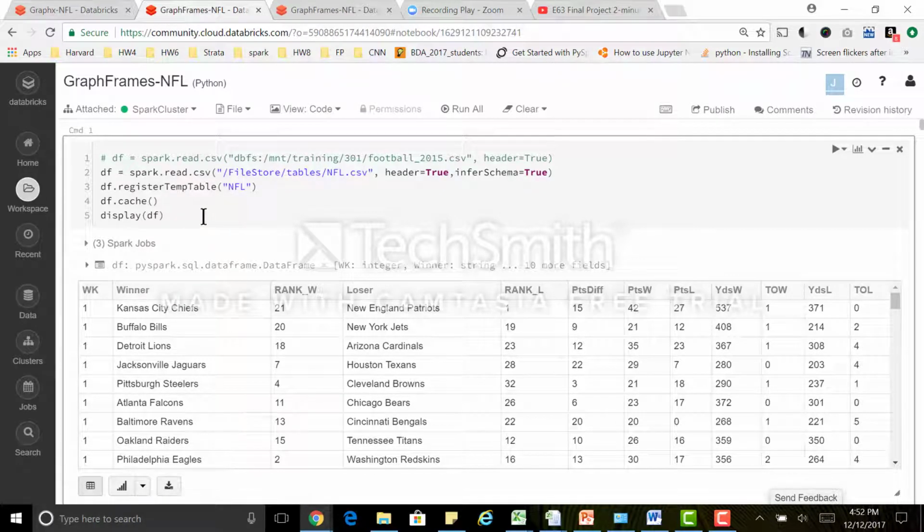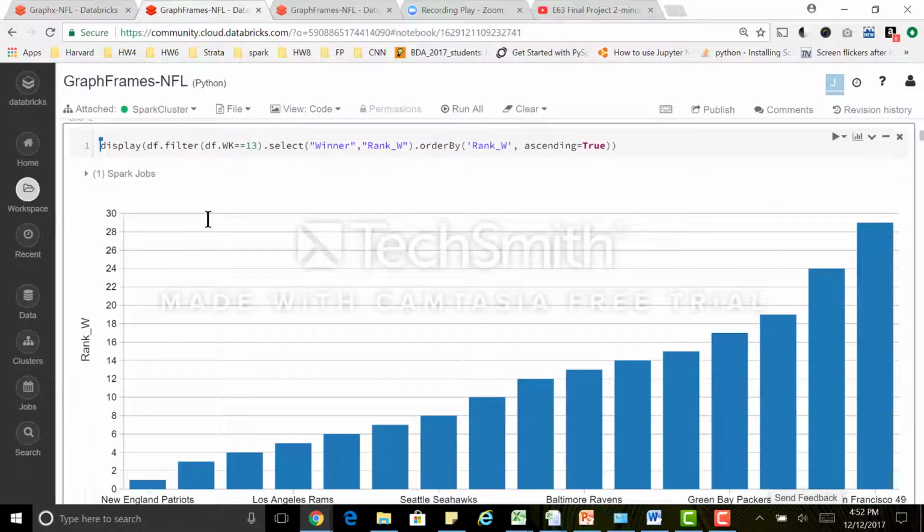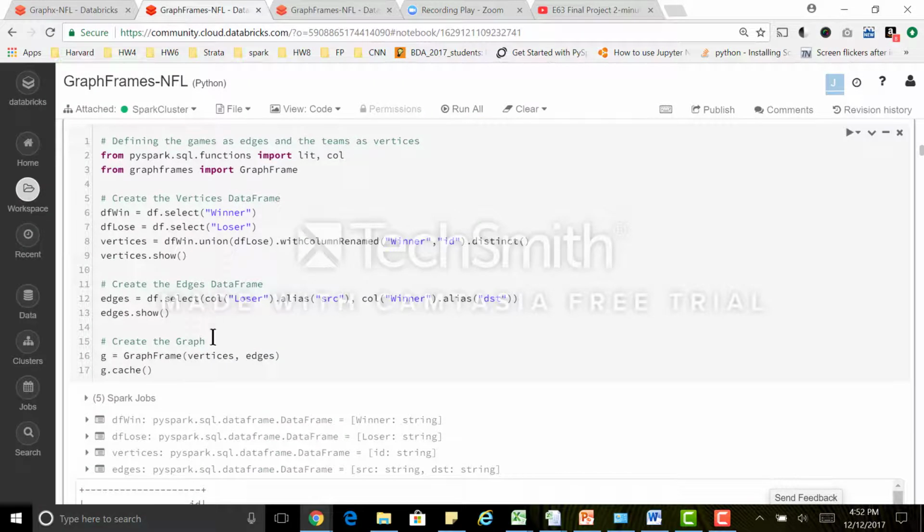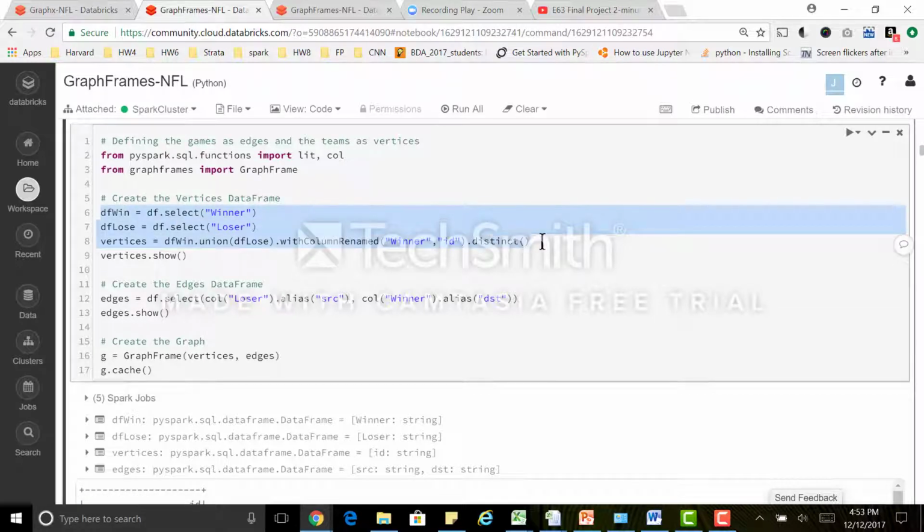GraphFrames you can run in Python. Everything is a data frame. It's simple and straightforward. So we can look at the same analysis we did in the previous one, and this is how you create the graph frame. First of all, I have a union of the losers and winners. I have the edges as a data frame, and then after that I just go and create a GraphFrame.